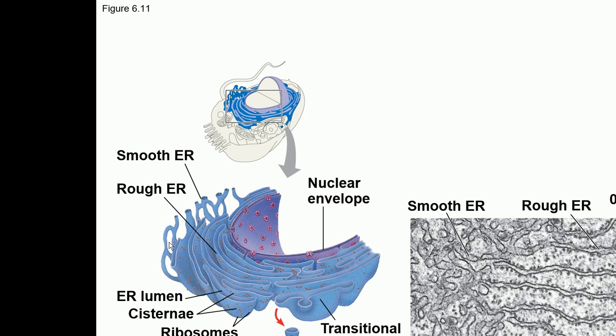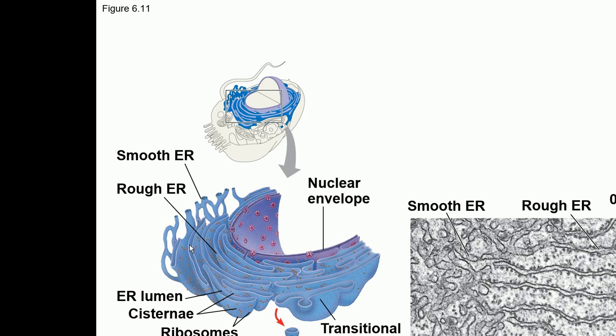Okay, so you can see this is the nuclear envelope, and this is the network of membranes extending from the nuclear envelope. The part of the ER which doesn't have ribosomes is called smooth ER. And the part of the ER which has ribosomes on it is called rough ER.